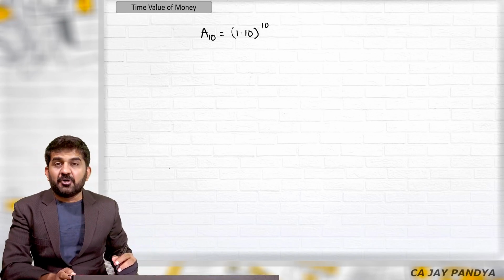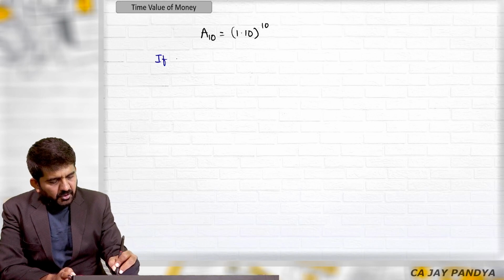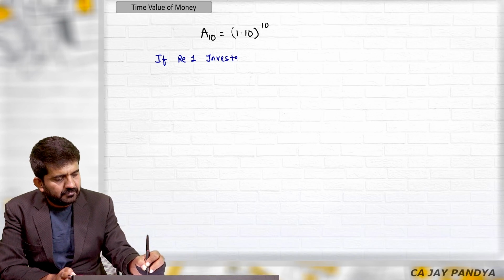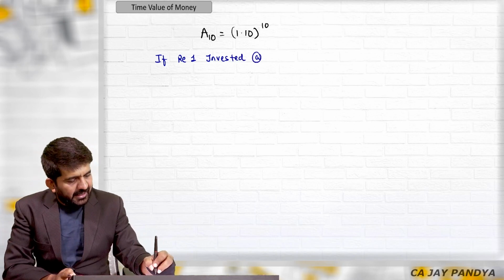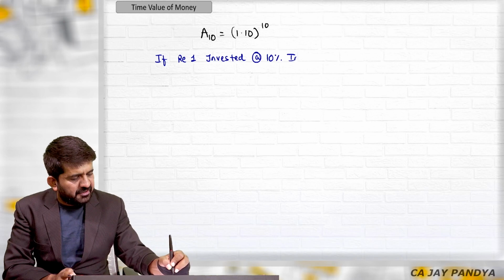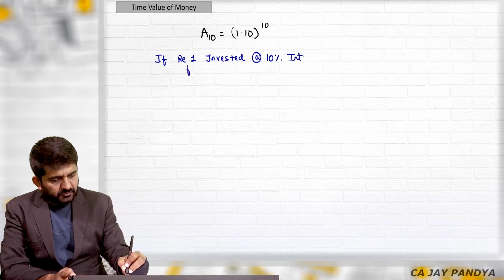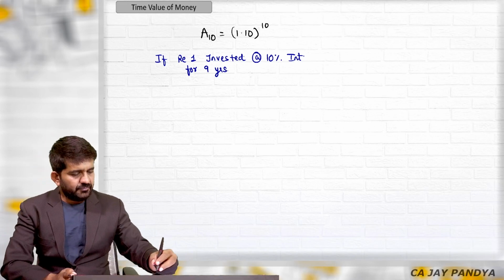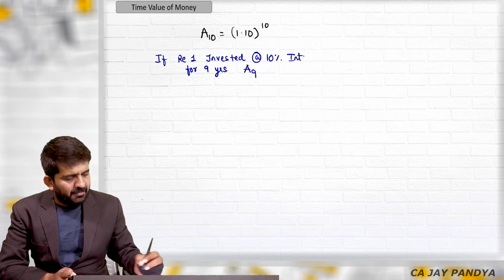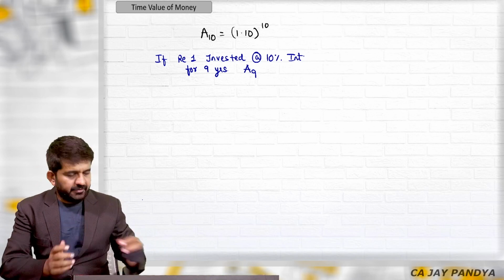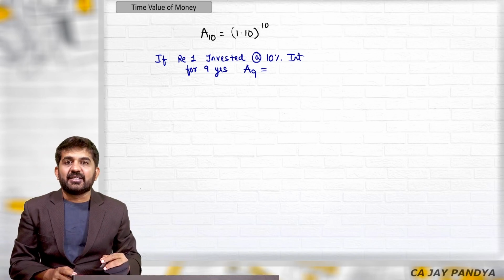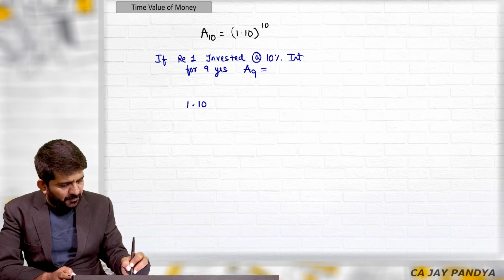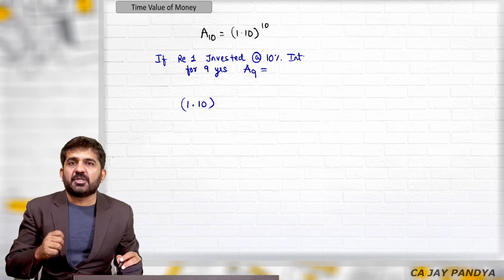Let me convert it into a formula. If rupee 1 is invested at the rate of 10% interest for 9 years, what will be the amount after the 9th year? I want to find out. I have told you it is 1.10. What is 1.10? It is 1 plus I.